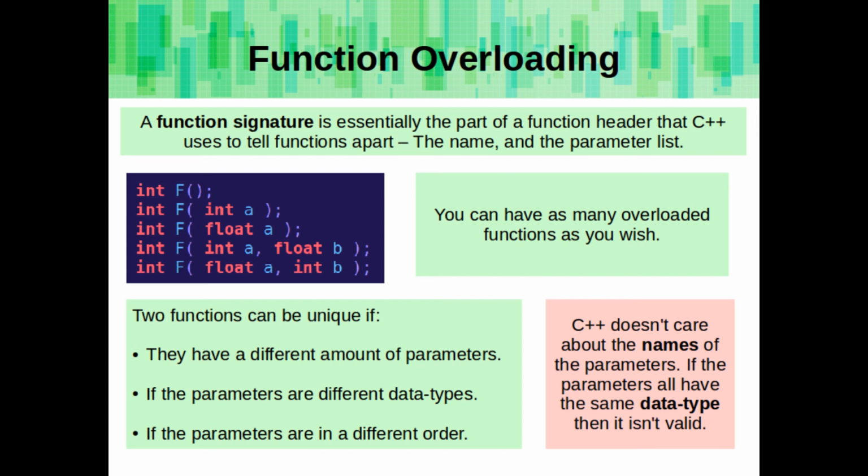You can have as many overloaded functions as you wish. You can make two functions unique if they have a different amount of parameters, or if the parameters are of different data types, or if the parameters are in a different order. C++ doesn't care about the names of the parameters. If the parameters all have the same data type, then it won't be a valid overloaded function.